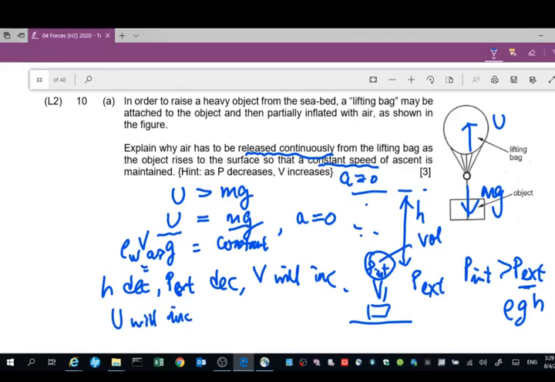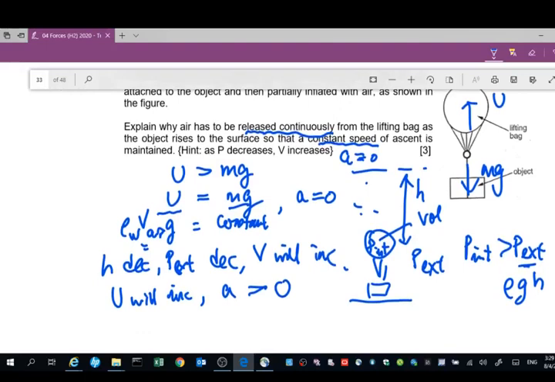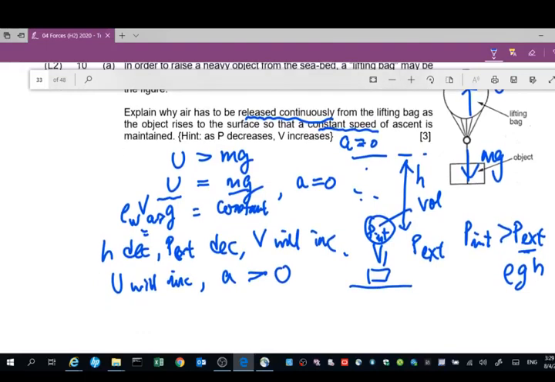It means that there will be an acceleration, right? a will be greater than zero. It will not be zero. But you want a to be zero. So in order for the acceleration to be zero, you must make sure that as the lifting bag rises from the seabed, the external pressure decreases, you also must decrease the inside pressure. So the air has to be released so that the volume stays the same throughout.